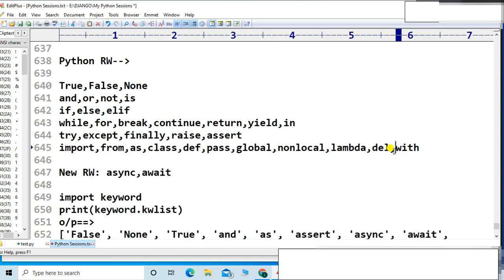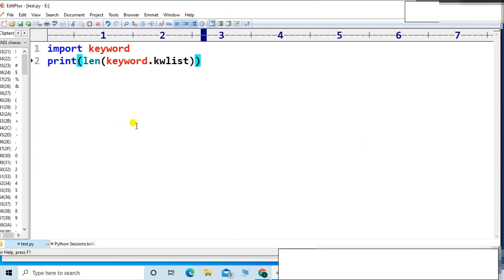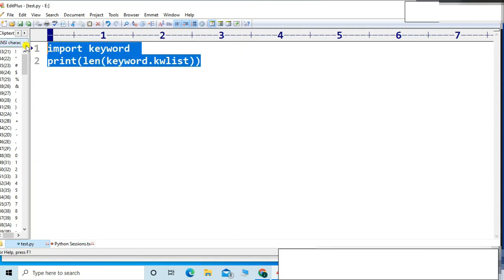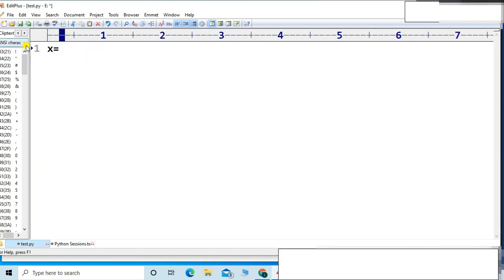Because Python is a dynamic language. We already covered, whatever you define in Python, based on the value you provide, the type will be considered. For example, suppose I write here x is equal to 99, and I will print type of x.